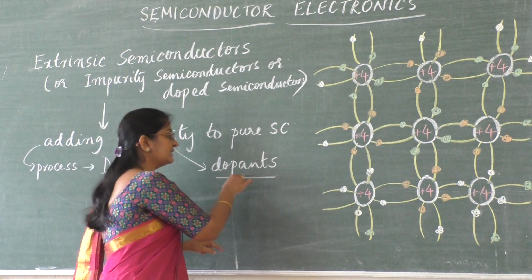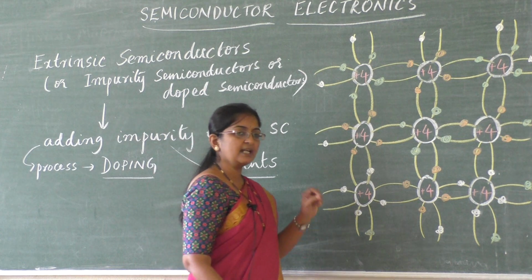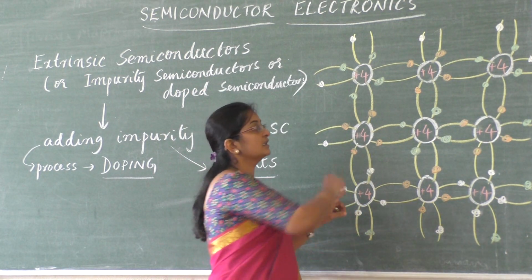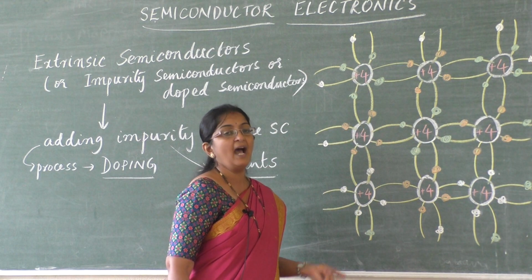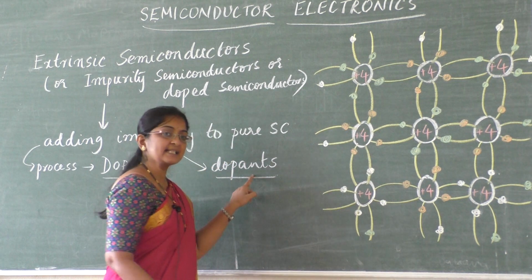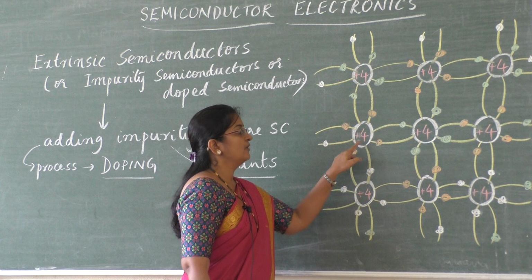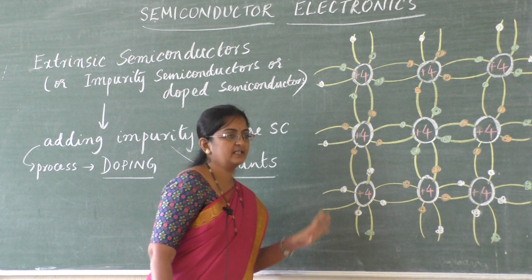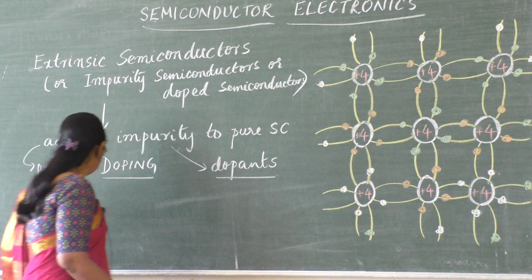While selecting these dopants, two conditions are important. When you add the impurity to the pure semiconductor, the crystal lattice structure should not be distorted, and the dopant's atom size must be nearly the same as the size of the atoms of our intrinsic semiconducting material. So these two conditions are important here.